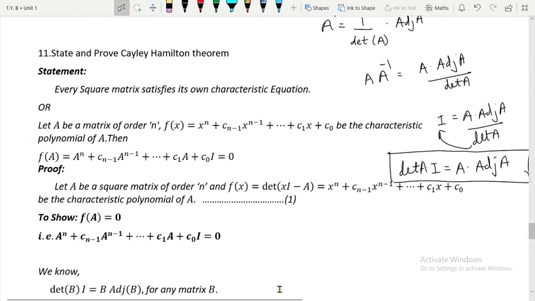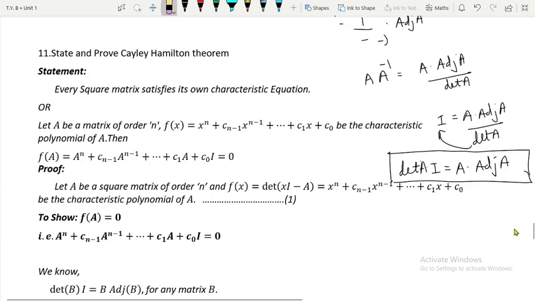So we know this formula, only the notation used is B now in this case. That is, determinant of B multiplied by I is equal to B into adjoint of B. Note this is true for any square matrix B. Now what I will do is put B is equal to xI minus A.